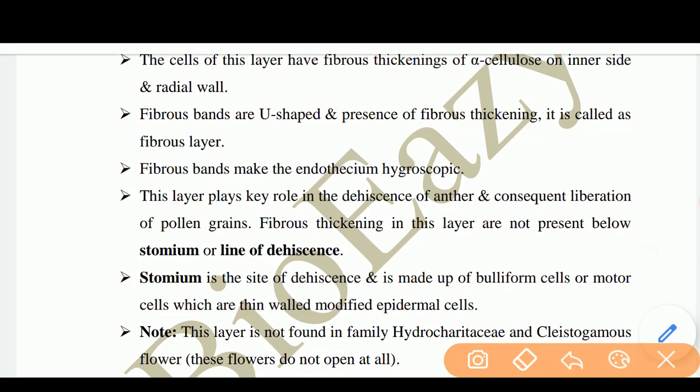Next, the fibrous bands make the endothecium hygroscopic. ये moisture absorb करने की capacity रखता है. So it is called hygroscopic. This layer plays a key role in dehiscence of the anther. Dehiscence means फटना of the anther and consequent liberation of pollen grains. क्योंकि जब एंथर बर्स्ट होता है, एंथर फट जाता है तो पोलन ग्रेन एनवायरमेंट में रिलीज हो जाते हैं फॉर पॉलिनेशन.